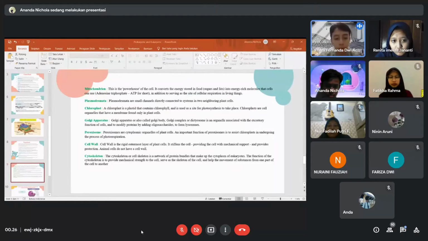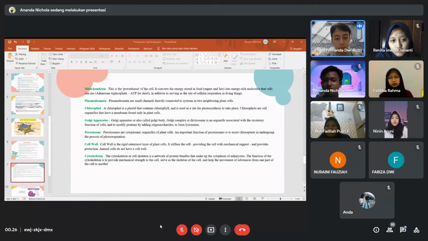Next, mitochondrion. Mitochondrion is the powerhouse of the cell. It converts the energy stored in food, sugars, and fats into energy-rich molecules that cells can use, adenosine triphosphate, ATP for short, in addition to serving as the site of cellular respiration in living things.